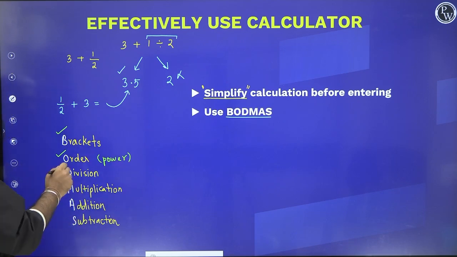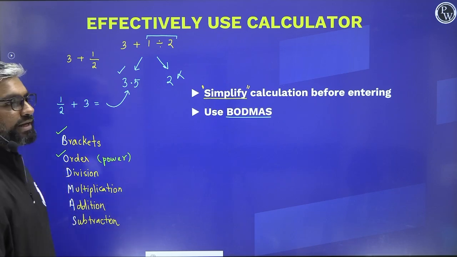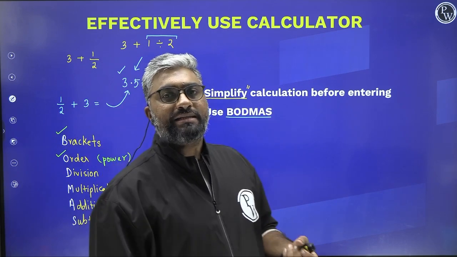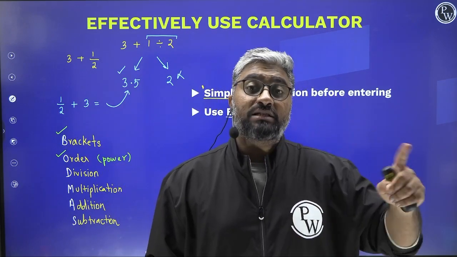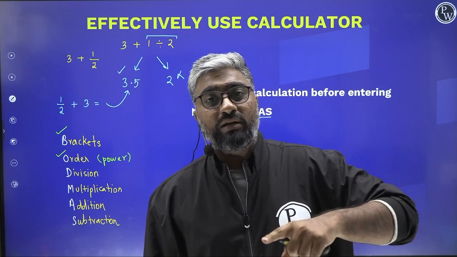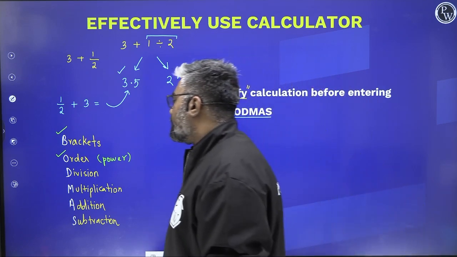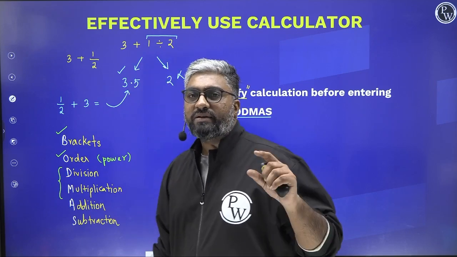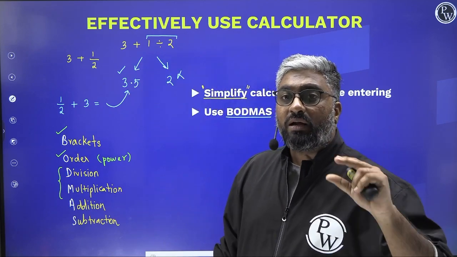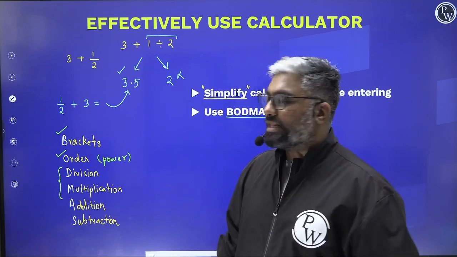Next, what a lot of people think is, BODMAS brings D before M, that basically means first priority is to division and then to multiplication. No, first priority is equally to both. Division and multiplication have equal priority. You need to understand that.